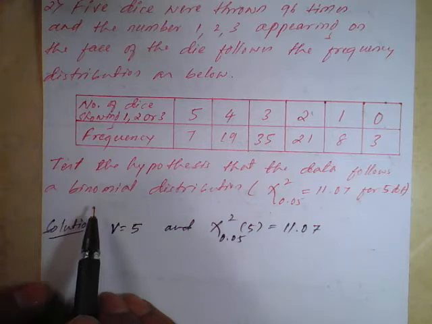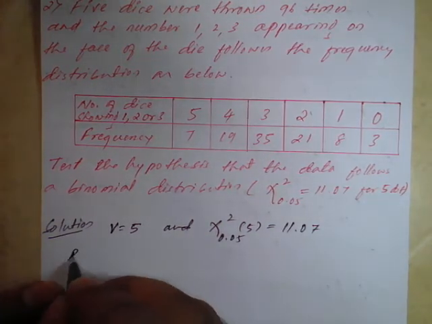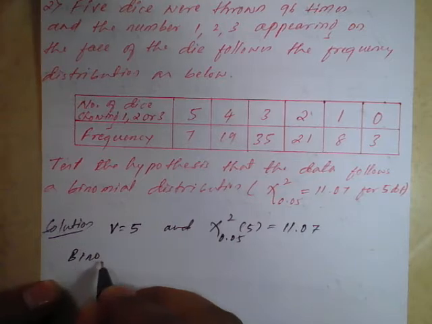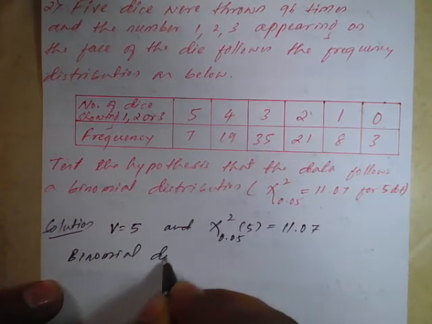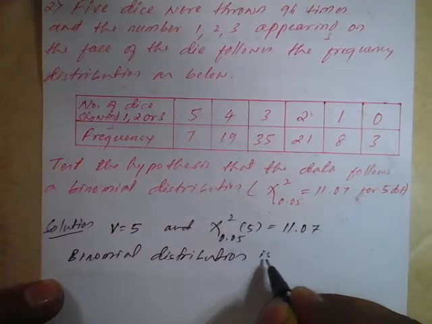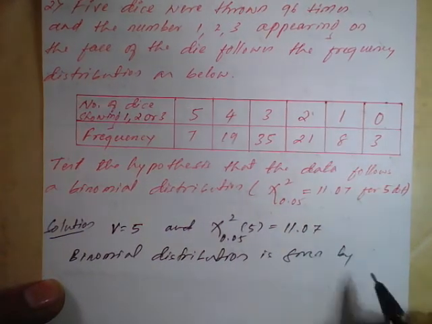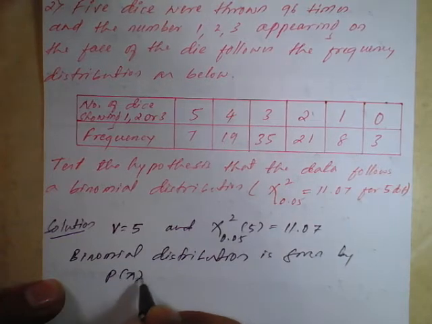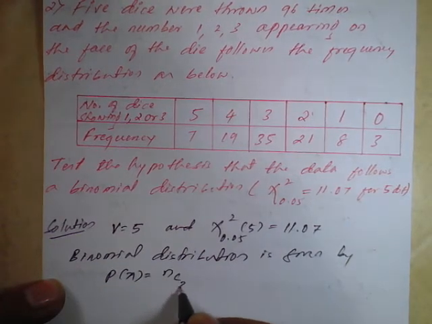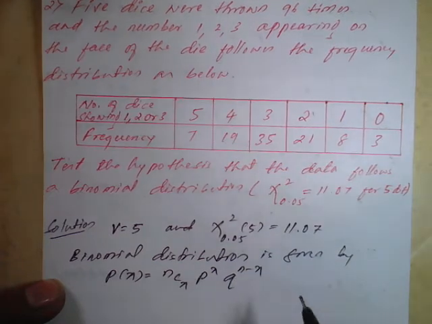Now we are going to use the binomial distribution. We know that the binomial distribution is given by P of x is equal to nCx p raised to x, q raised to n minus x.